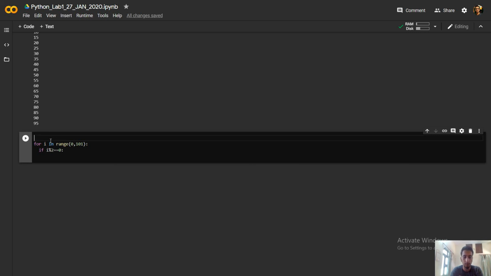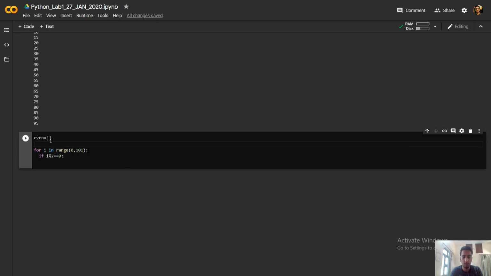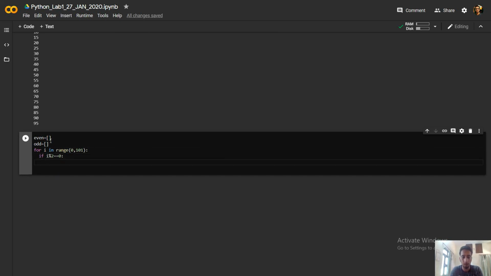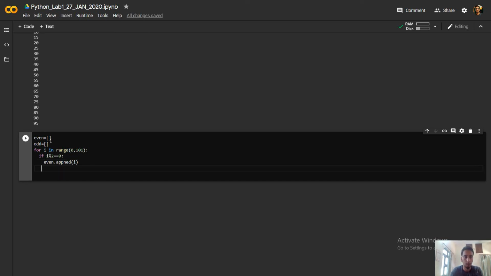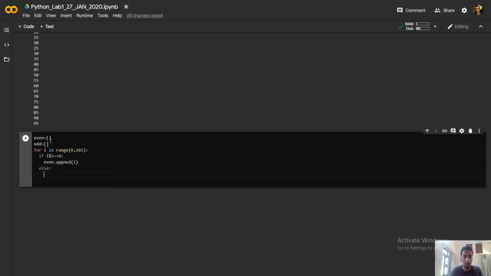So I will put all the even elements inside the even list, and all the odd elements inside the odd list. So I will just append the even element to the even list, so even dot append i, and else odd dot append i.